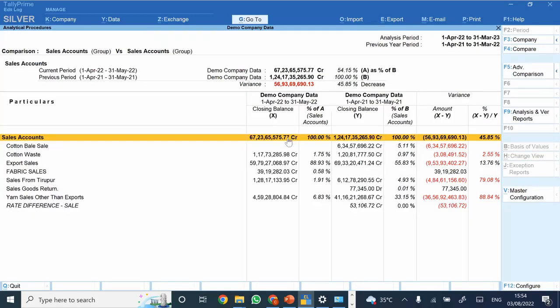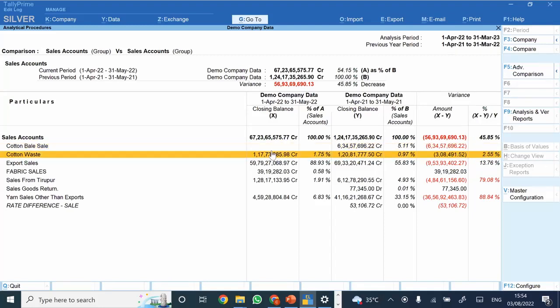Now see, the entire comparison for two particular financial years would be done by the system, Excel. So from 1st April 22 to 31st May, and April 21 to 31st May. This is the total sales. So what is the variance in the total sales? That is 45% compared to the previous year. And whether it is positive or negative, even that would be displayed here. The negative would be reflected as red marks. So this is an entire comparative scenario that would be available.